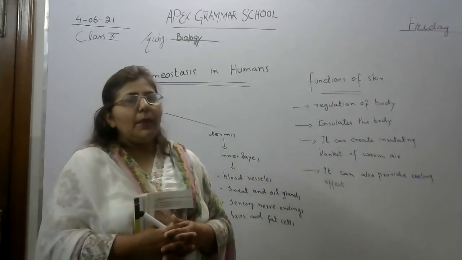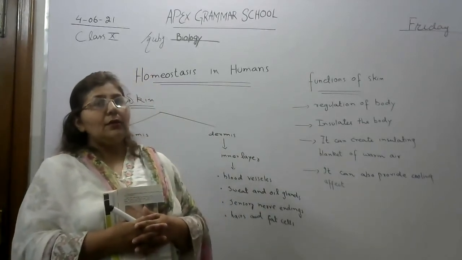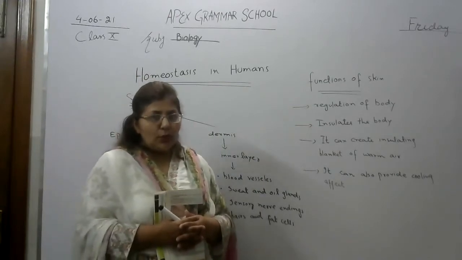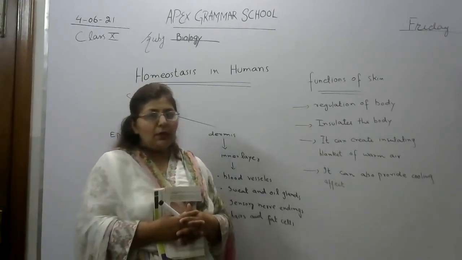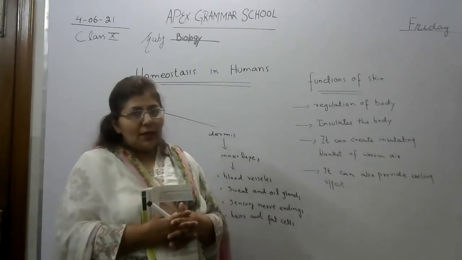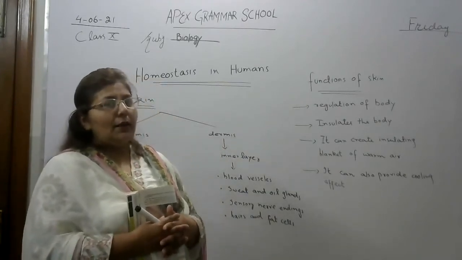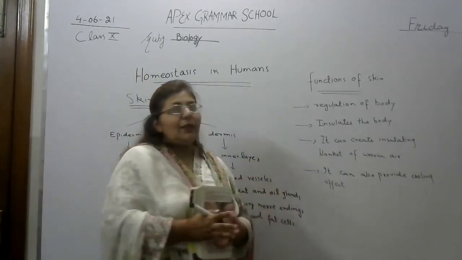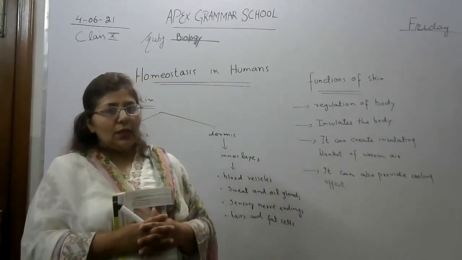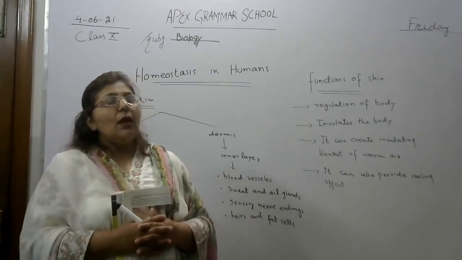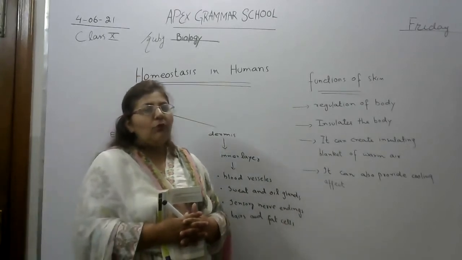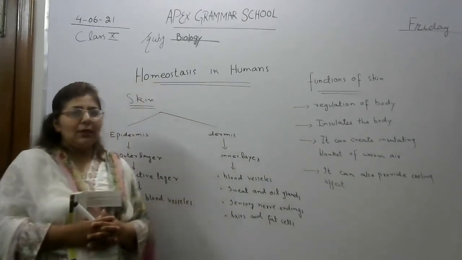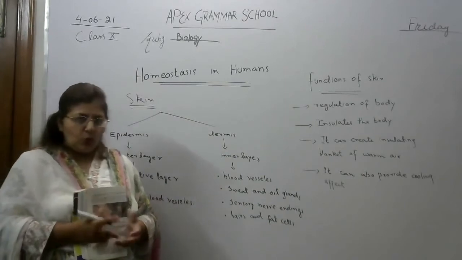When warm air touches our body, the hairs on our skin act as goosebumps and trap the warm air, so the temperature does not affect our skin. And the last one, it can provide a cooling effect. When we sit under a fan after sweating, we feel cool because the air passes through the water vapors.